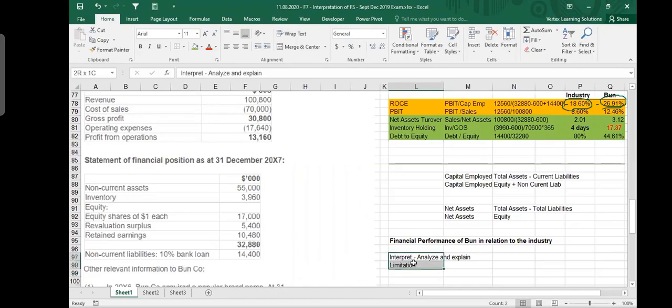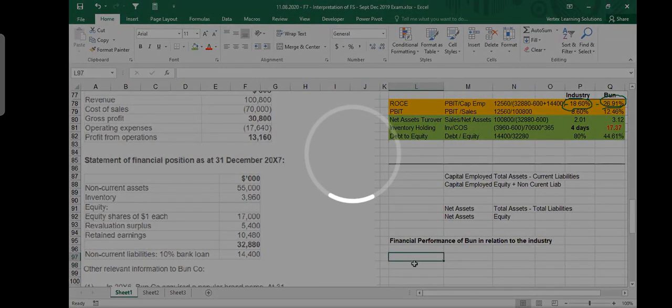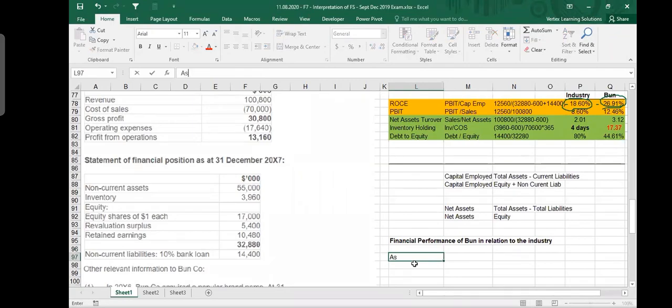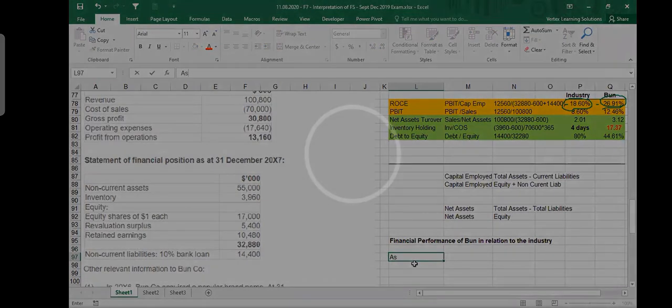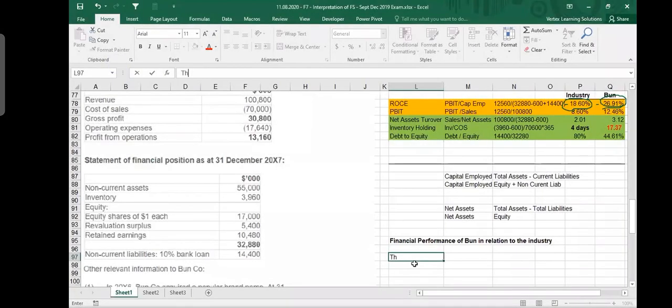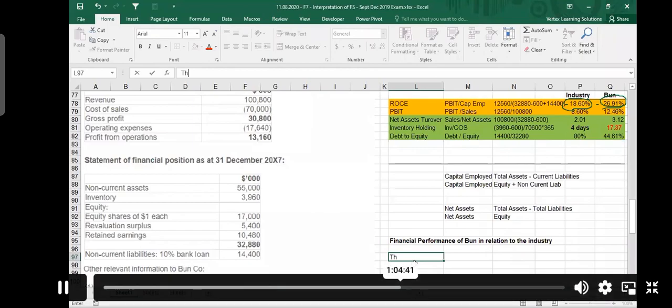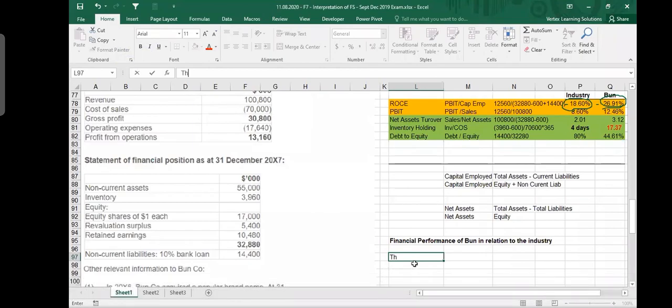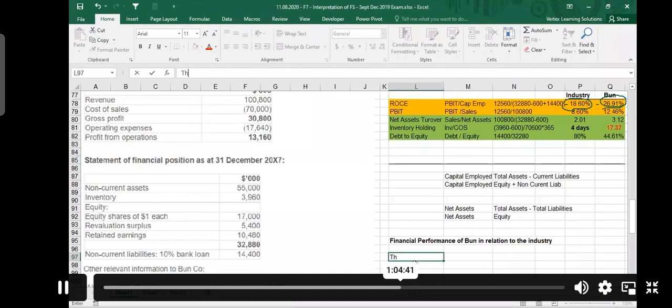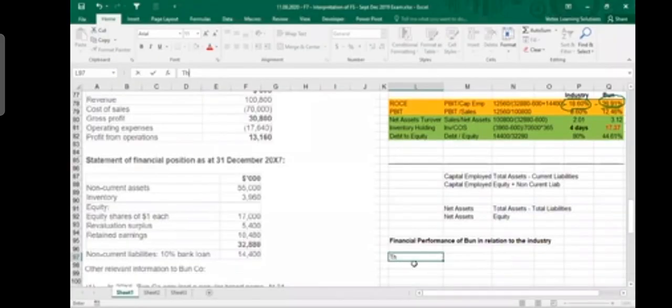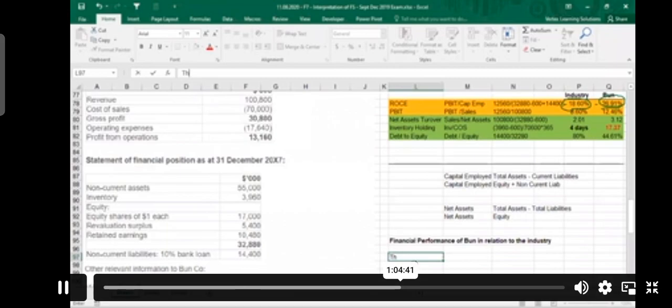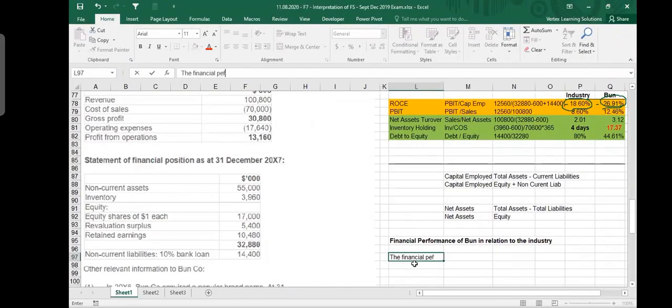So step 1, you interpret. I will do it like this. I would say that the financial performance is reflected by 2 key ratios.